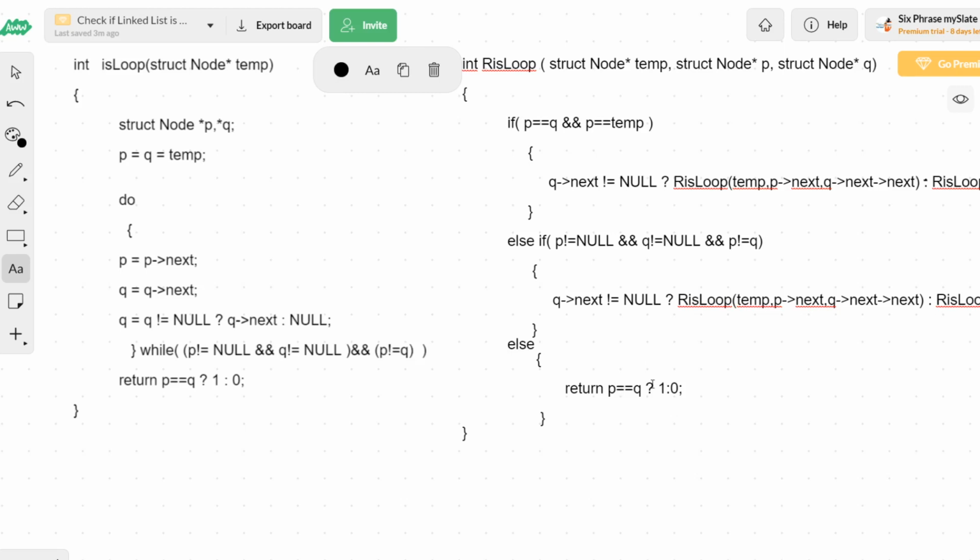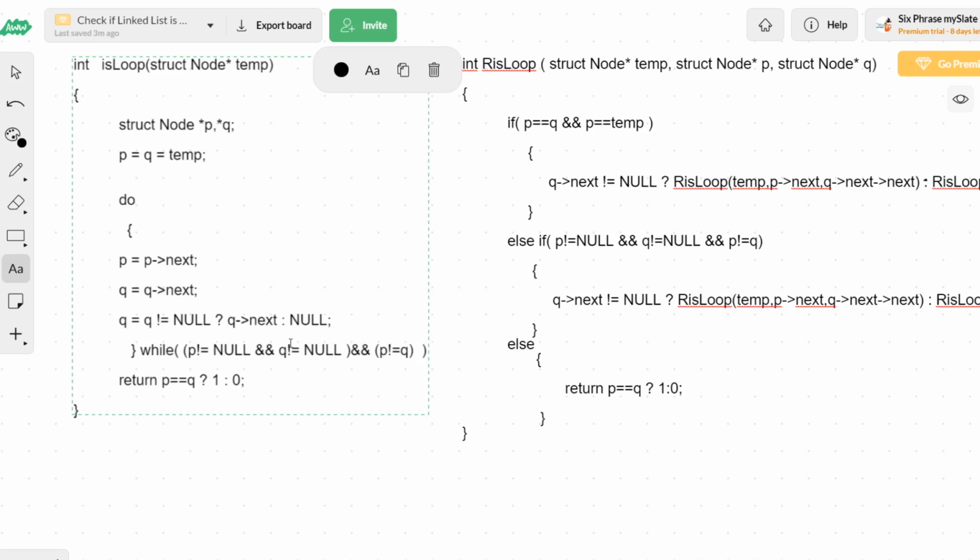But if p and q become equal after this process, then we should be returning 1, because it definitely has a loop, and there is no loop if both are not equal. It's linear if p and q are not equal. Yes, fine. So this is the recursive approach of the same iterative approach that we saw for finding whether there is any loop or not.